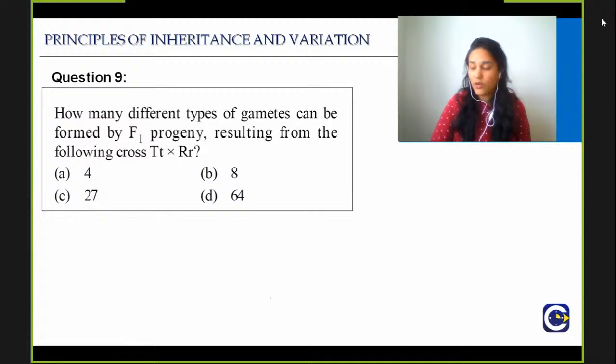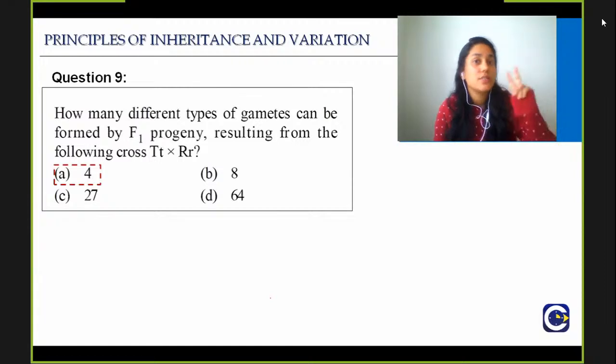You gave the right answer. All of you gave the right answer for the previous question. I start getting the answers now. How many different types of gametes can be formed by F1 progeny resulting from the following cross? Good. So everybody answered correct, which is option number A, 4 gametes, because again the heterozygosity is 2.